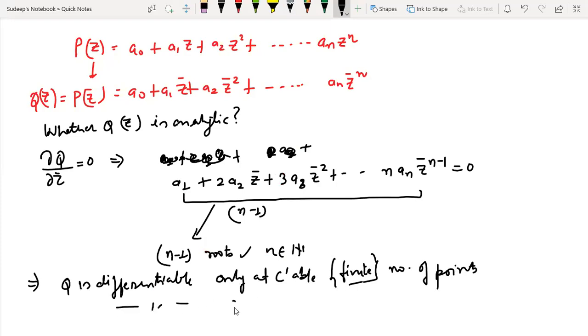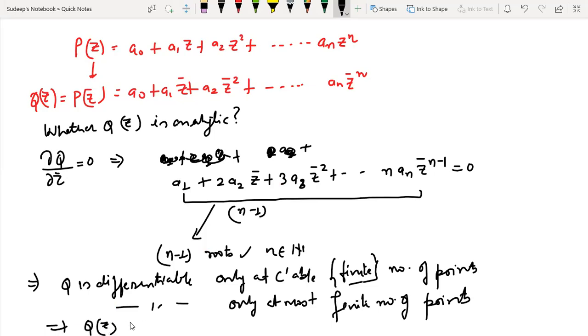Q is differentiable only at most a finite number of points. So now, according to the discussion that we had today, it implies that QZ is nowhere analytic. QZ is nowhere analytic.